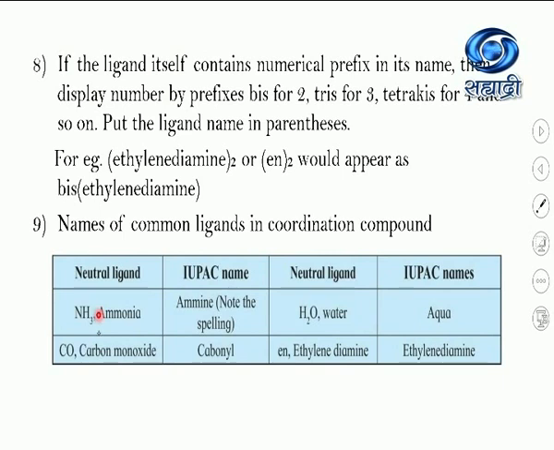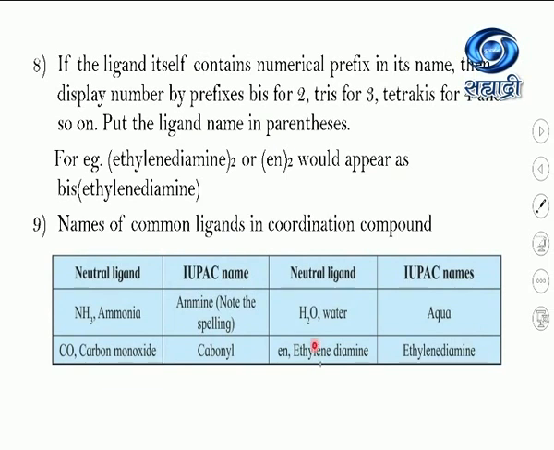All of you know this is a neutral ligand. But while writing the IUPAC name, we write it as ammine. Carbon monoxide, we write it as a carbonyl ligand. H2O, we write as an aqua ligand. And ethylenediamine is a neutral ligand.